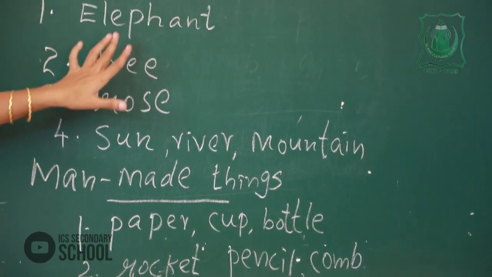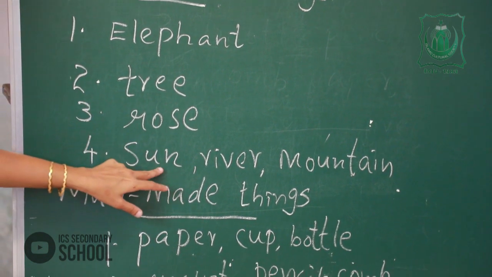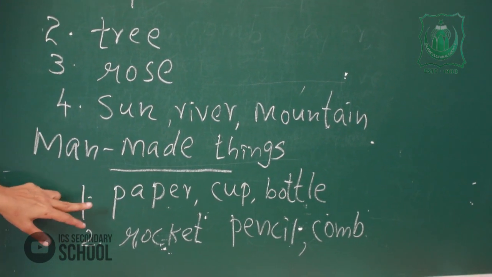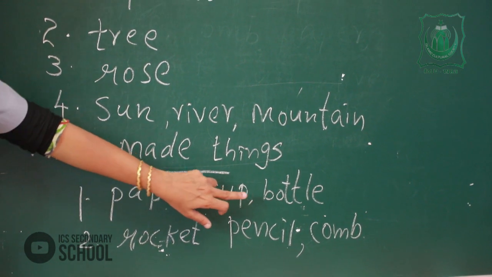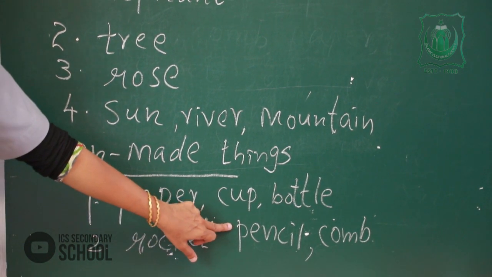The natural things are elephant, tree, rose, sun, river, mountain. And man-made things: paper, cup, bottle, rocket, pencil and comb.